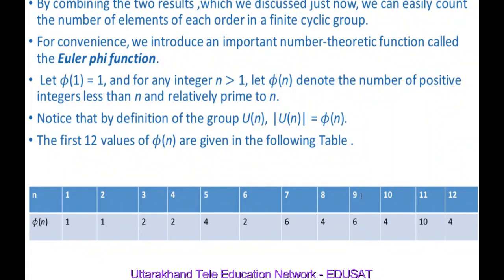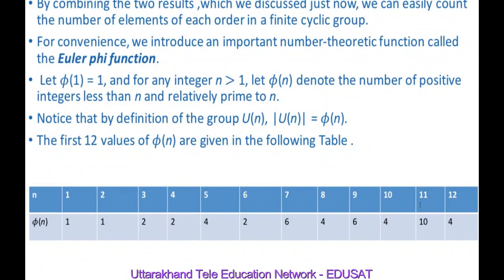Numbers less than 9 which are relatively prime to 9 are 1, 2, 4, 5, 7 and 8, so these are 6 in number. Numbers less than 10 which are relatively prime to 10 are 1, 3, 7, 9, so these are 4 in number.